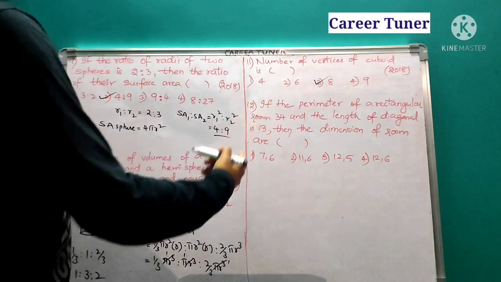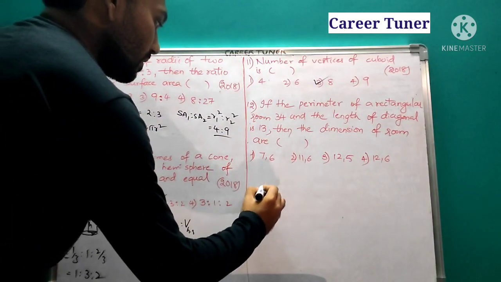If the perimeter of a rectangular room, see, there is a rectangular room it seems.